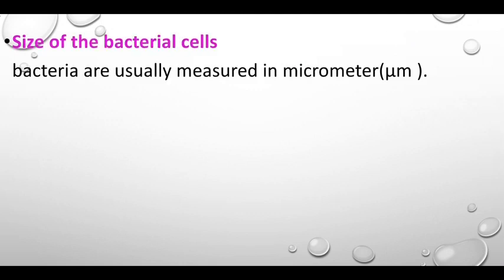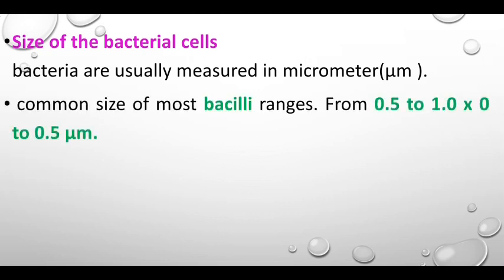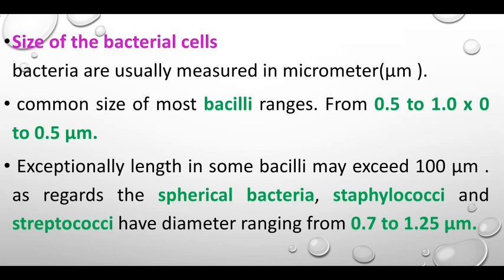Size of the bacterial cell. Bacteria are usually measured in micrometers. The common size of most bacilli ranges from 0.5 to 1 by 0.2 to 0.5 micrometers. Exceptionally, the length of some bacilli may exceed 100 micrometers. As regards the spherical bacteria, Staphylococcus and Streptococci have a diameter ranging from 0.7 to 1.25 micrometers.